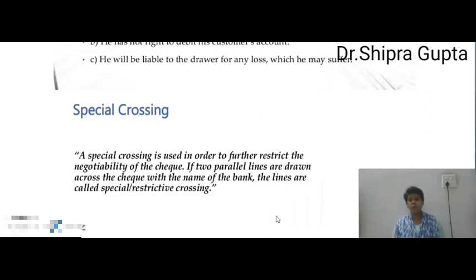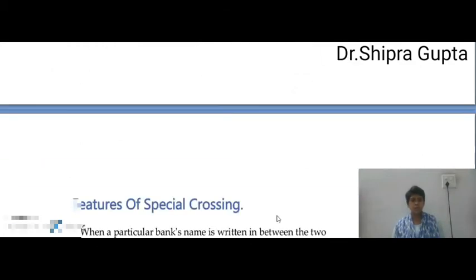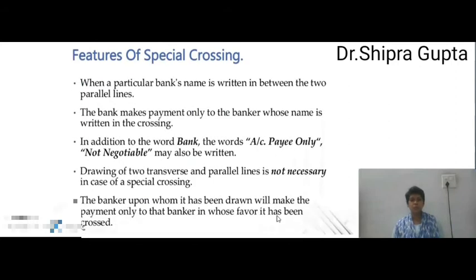write any word, like and company, not negotiable, account payee only. But in a special crossing check, the special feature is that the bank name should be mentioned in that particular check. Now next, features of special crossing. When a particular bank's name is written in between the two transverse parallel lines, the bank name must be mentioned.